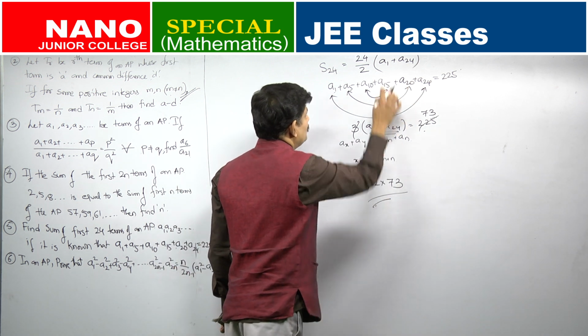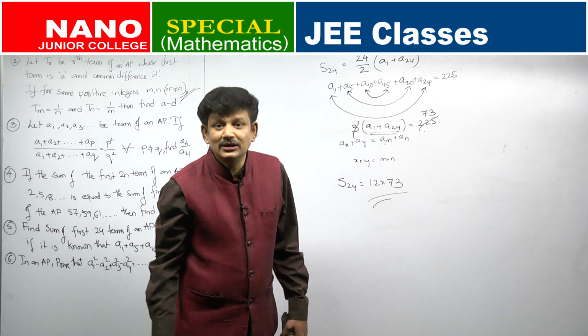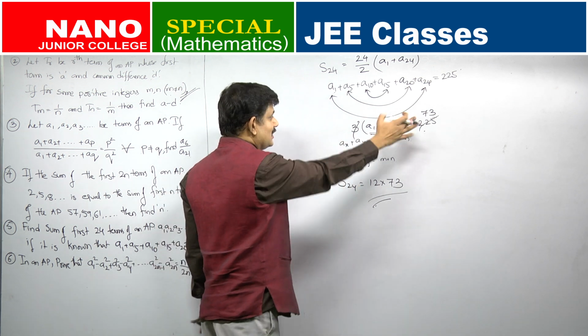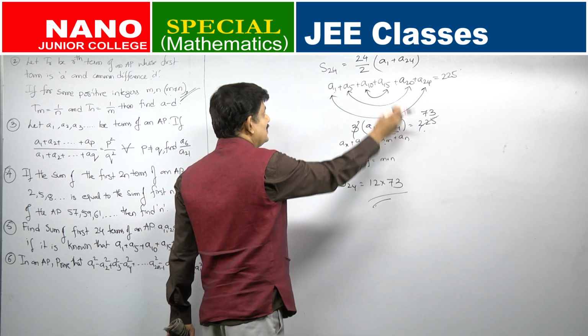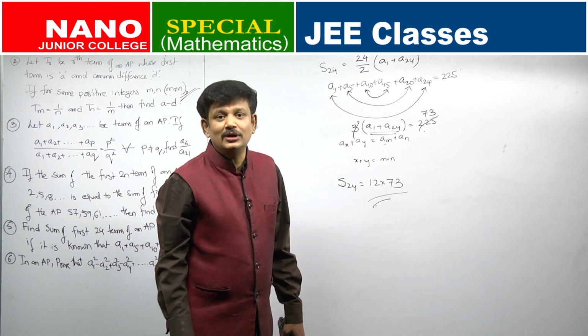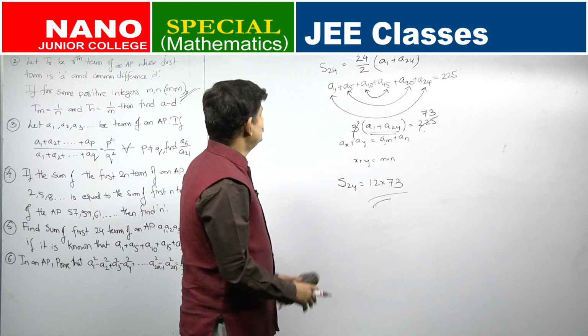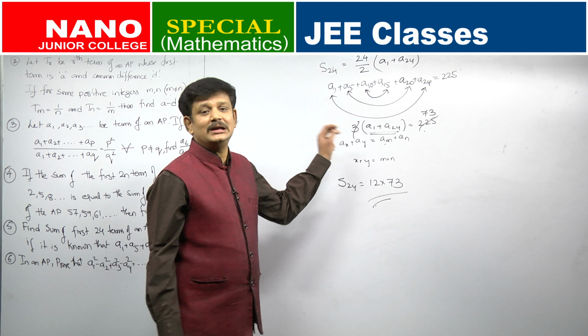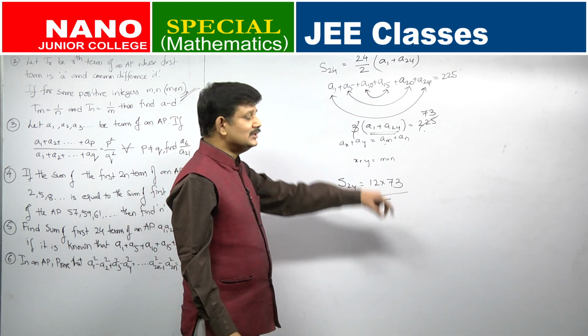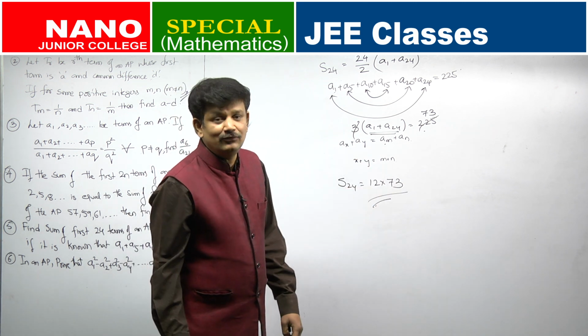So, that summation whatever you want, A1 plus A24 is how much? 73. Simple, 3 gets cancelled 73 times. Take this and substitute it here, in one line you are able to answer that question. Okay. So, this is the beauty of math. If you learn it in the right way, you will be able to solve it in the right way and you will be able to save lot of time.